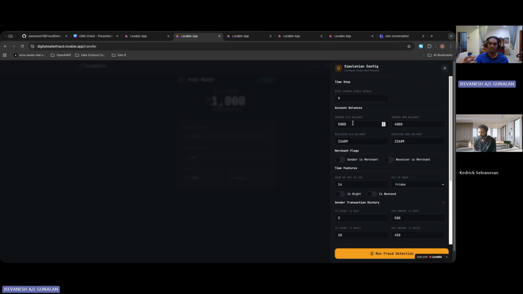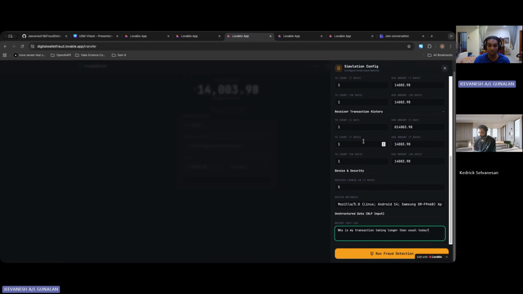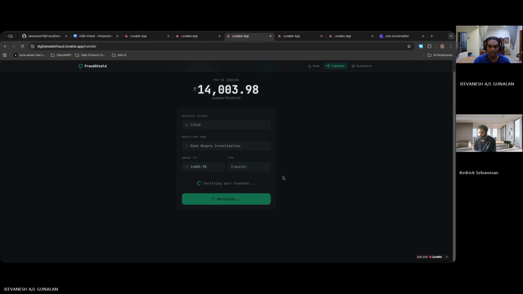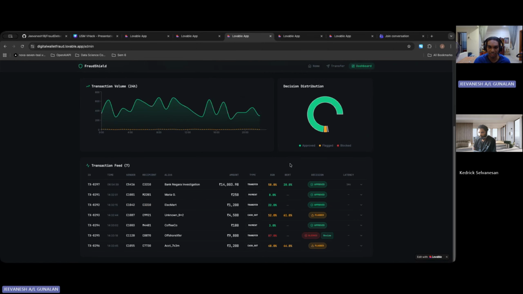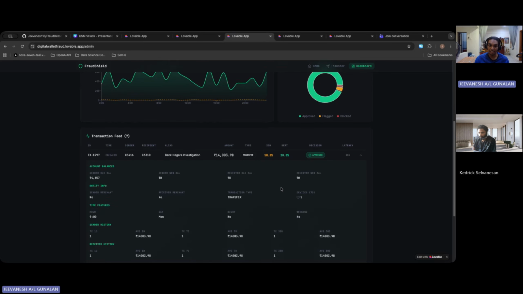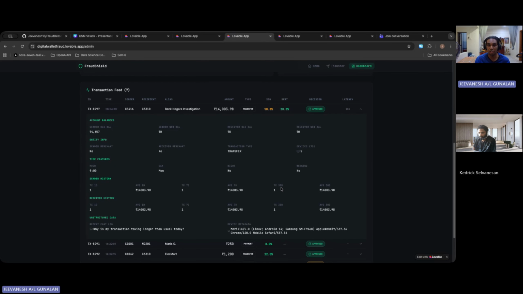And this is our simulation config, which means this is the backend data that will be sent to our API. Since we are mocking it, I am creating all this data by myself. So let's see how the API will give the result. I have created this mock data, and then we run the fraud detection and verify the transfer, and the transfer is successful. If we look at the dashboard, first the XGBoost analyzed it and gave a prediction of 58.8% fraud. Since it's in the middle, the FinBERT model will come in and do another analysis. And since it's only 20%, it's approved.